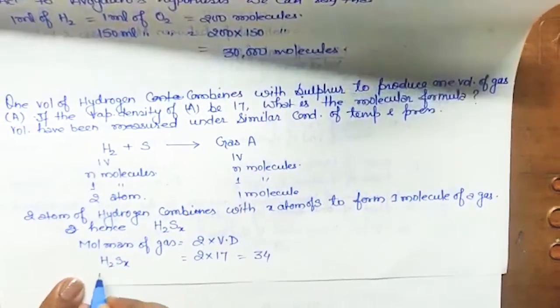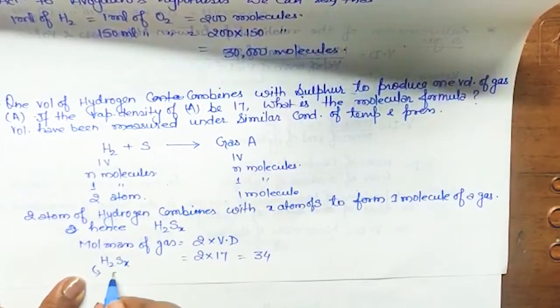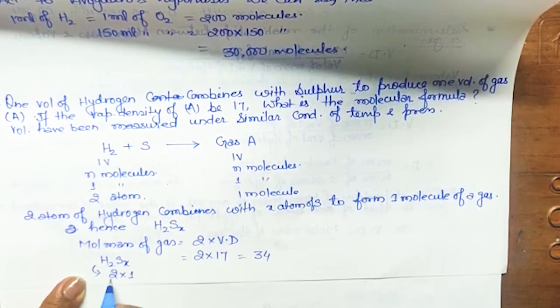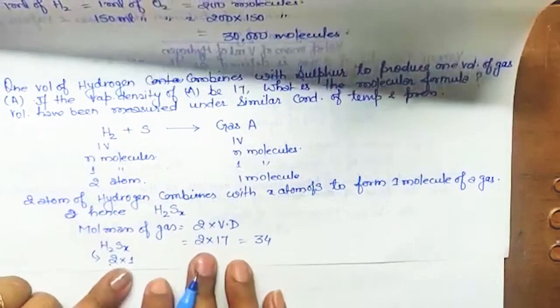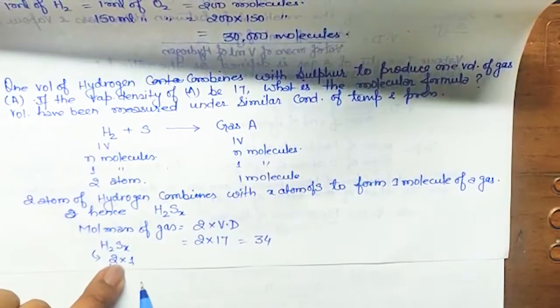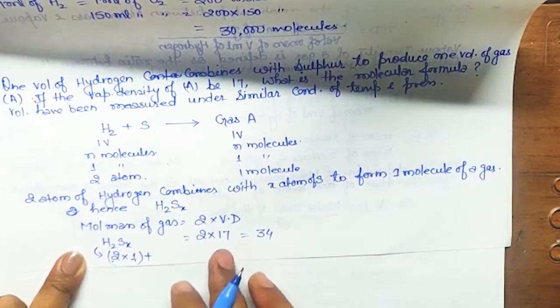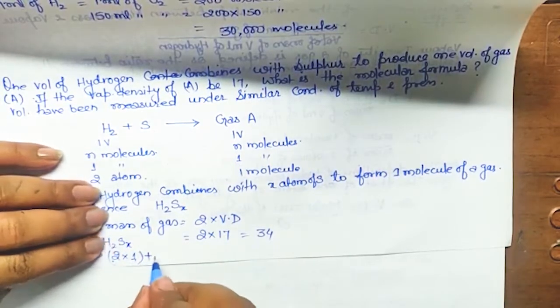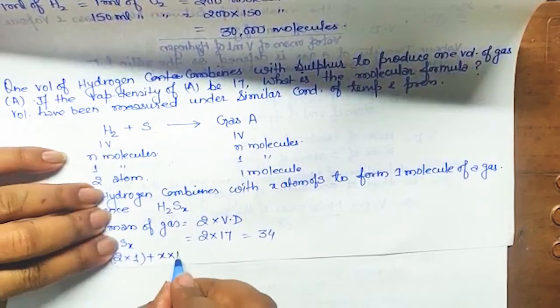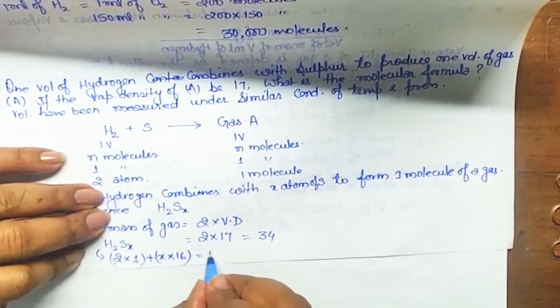Yes. So how to find the molecular mass? We have done it: 2 into 1, 2 atoms of hydrogen with atomic mass 1, plus, as we learned in class 9th how to find the molecular mass, X atoms into sulfur, which is 16, is equal to 34.